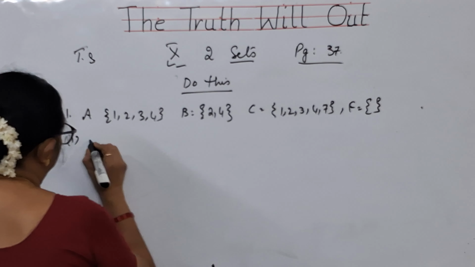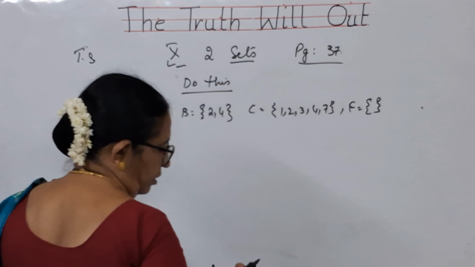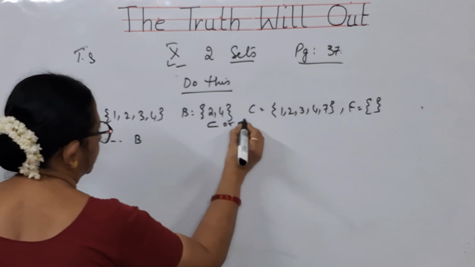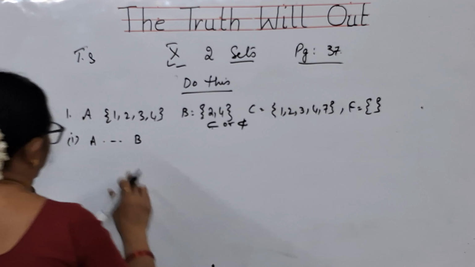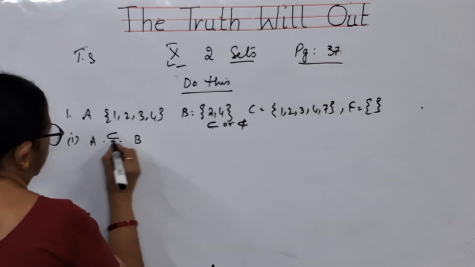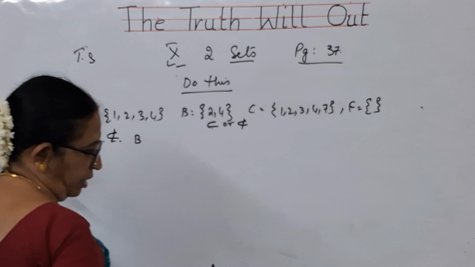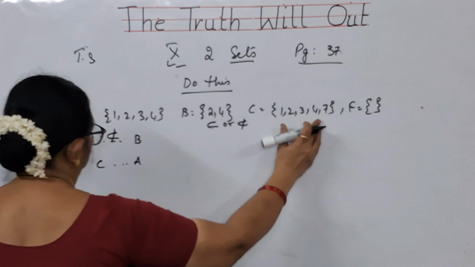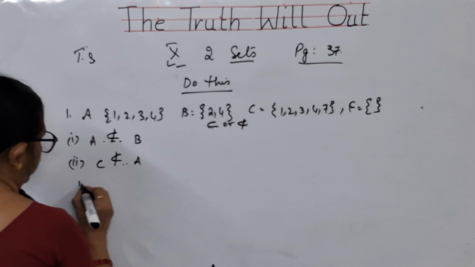What is the first one? A dash B. See children, you have to fill in the blanks by using either subset or not a subset. So elements of A are 1, 2, 3, 4. B are 2, 4. So definitely A is bigger than B. So A is not a subset of B. Second bit, C and A. C is 1, 2, 3, 4, 7. A is 1, 2, 3, 4. So C is not a subset of A.